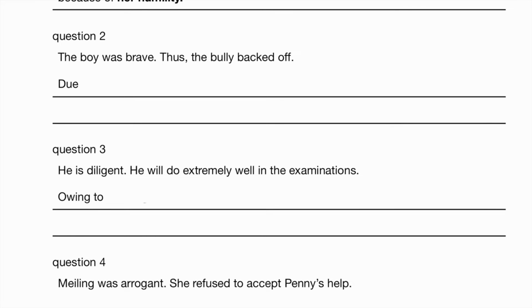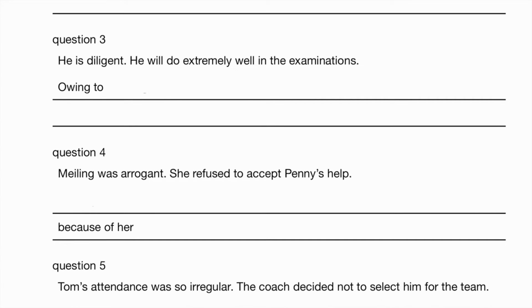The boy was brave, therefore the bully backed off. So due to the boy's bravery, the noun form here is bravery, the bully backed off. He's diligent, he's extremely hardworking, so he will do extremely well. So due to his, owing to his, now they mean the same thing by the way, owing to, because of, due to his hardworking, him being hardworking, his diligence.